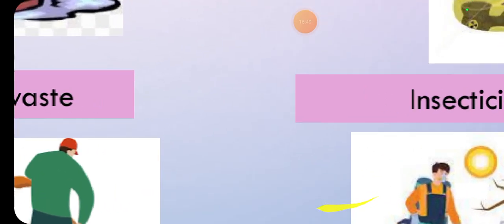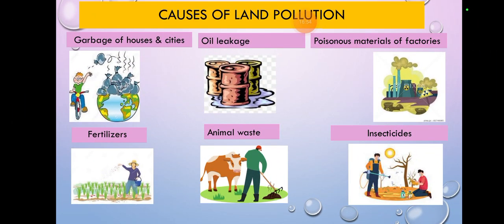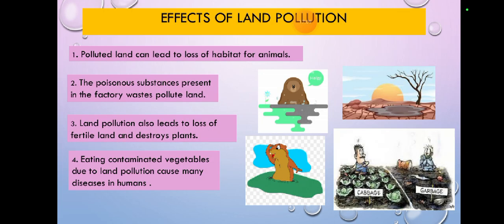Insecticides, as I told you, and also the fertilizers. So fertilizers, factory waste, insecticides and pesticides, microorganisms, plastic, oil, animal waste, garbage. These are all land pollutants as well as water pollutants.